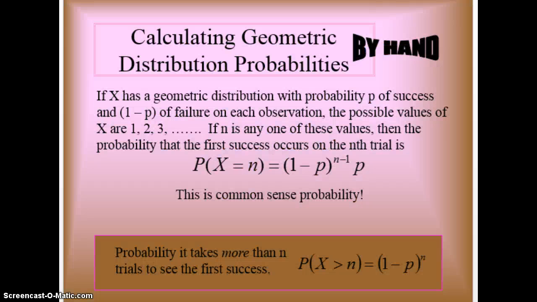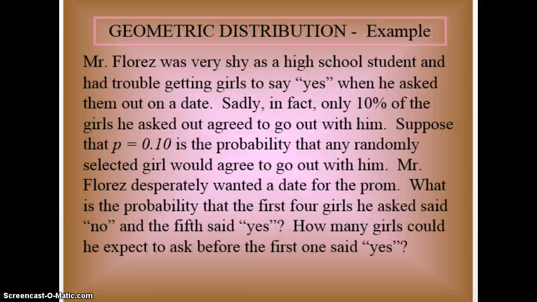Okay, so how are you going to do geometric? Well, essentially all you're doing is using common sense probability. So if we look at the Mr. Flores example, what is the probability that the first 4 girls say no and the last girl, the 5th girl, says yes? So what is he getting?